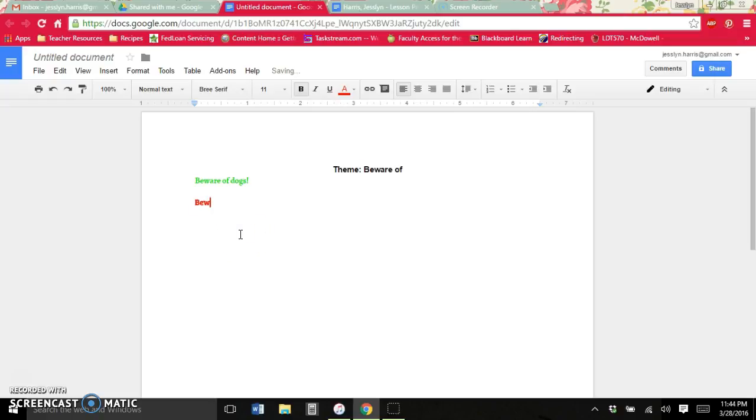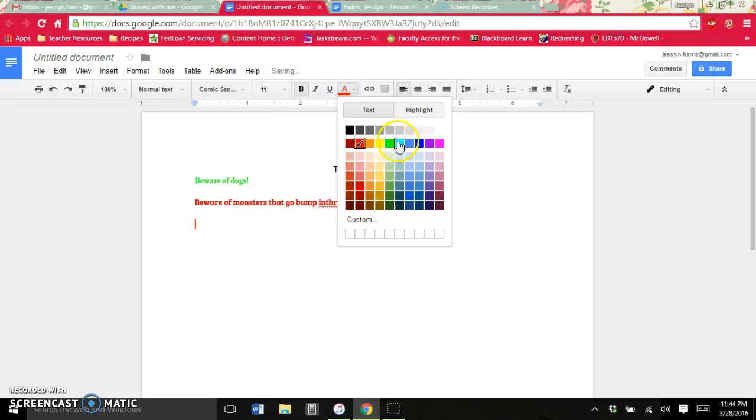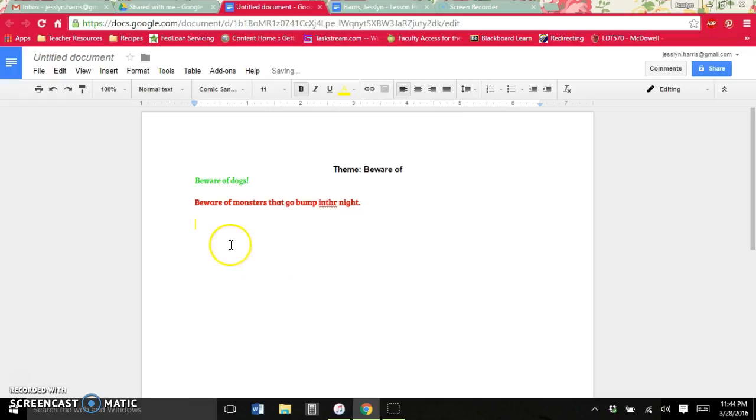So let's say, beware of monsters that go bump in the night. Okay, so I have a typo. Now let's say later somebody else comes in and they have a different font and a different color and they notice my typo. You are allowed to go back and fix that. It will mark the changes, but you need to do it in your own color.